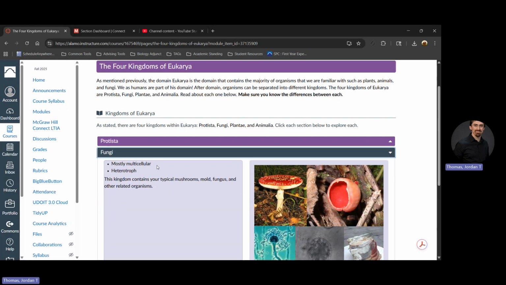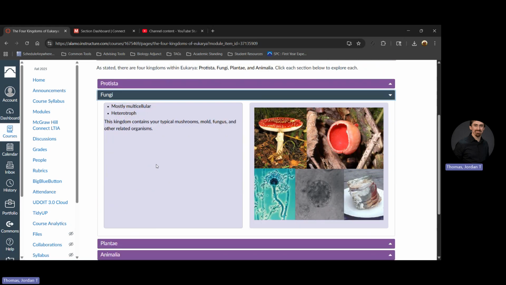Let's talk about fungi now. Fungi, like the name suggests, is all fungus in the world: mushrooms, mold, fungus, and other related organisms like yeast. For this, notice one difference already. Most are multicellular. Not all, but most.